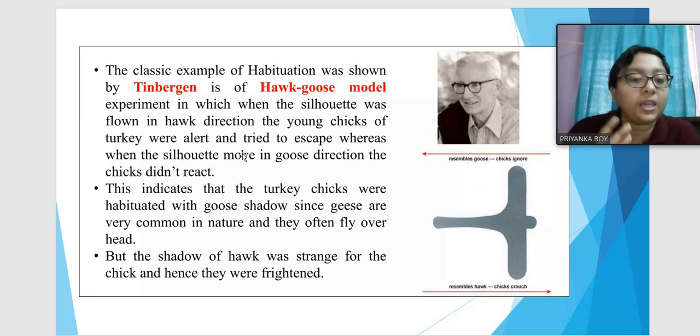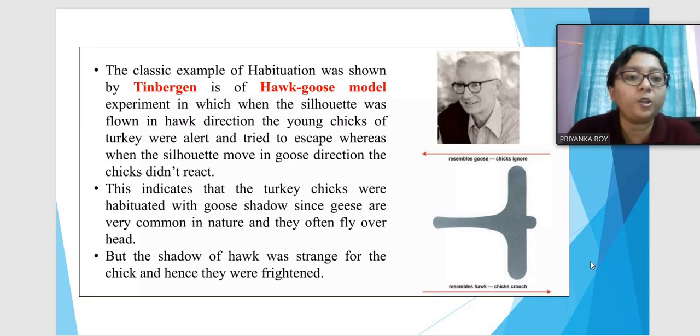This experiment was performed on young chicks, and this shadow was shown to them, and whenever the hawk shadow was shown, they were frightened and alert. But whenever it was shown in the goose direction, the chicks were okay with it. It's very common in nature, and they were not frightened anymore.